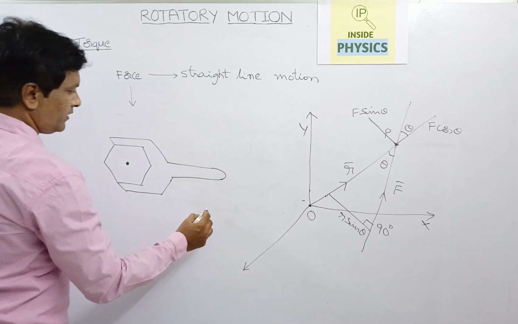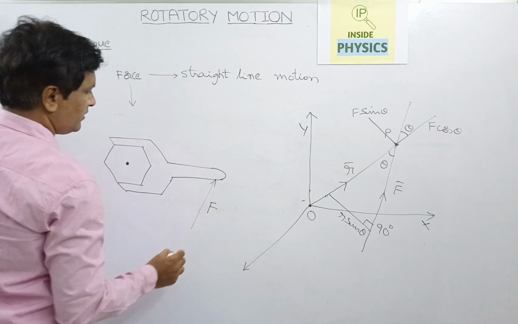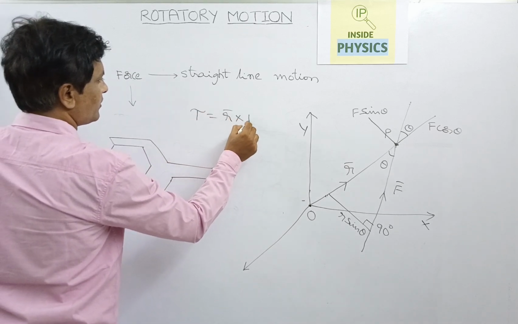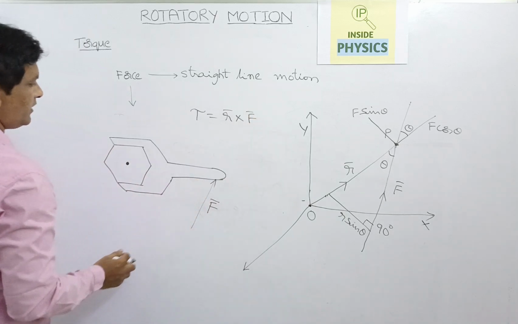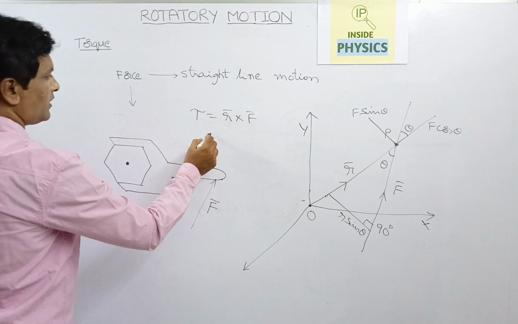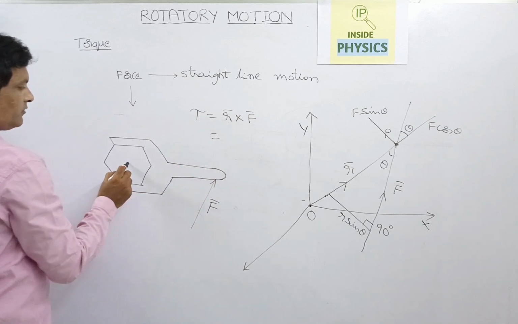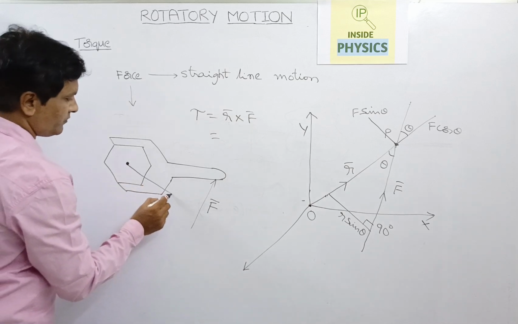If you apply a force F bar here, what I have written in the torque is R bar cross F bar. So the F bar force vector is applied here, and what is this? I have written this as the perpendicular distance from the fixed point to the line of action of the force.